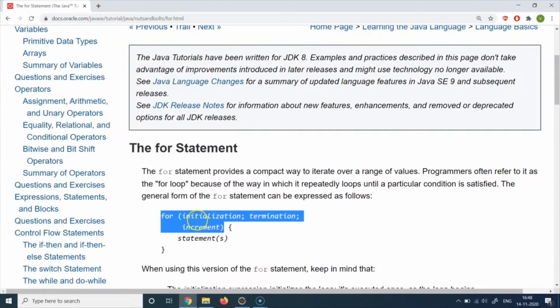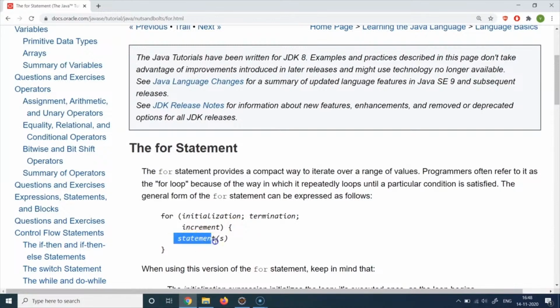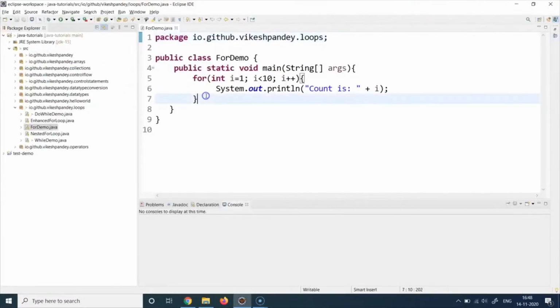So you write all of these three things, the initialization, the condition, and the increment or decrement values, in a single line. Then you start with the curly braces and write the code which you want to keep executing till the condition evaluates to false. That's the basic syntax of it. Let us try to understand this with the help of an example. Here I have opened a class called ForDemo, which will demonstrate the usage of a for loop.